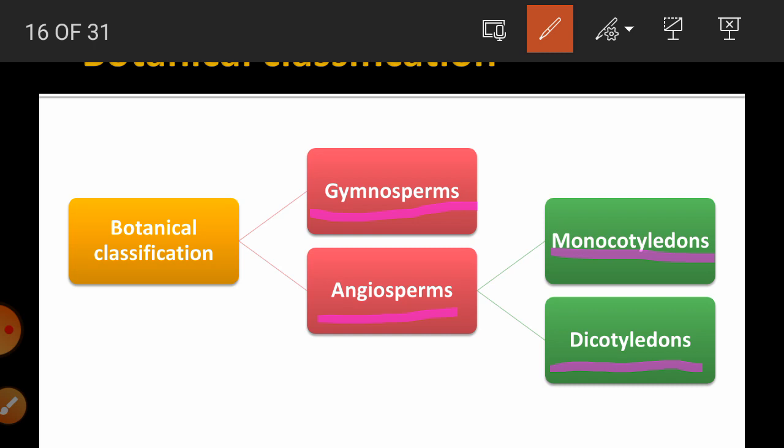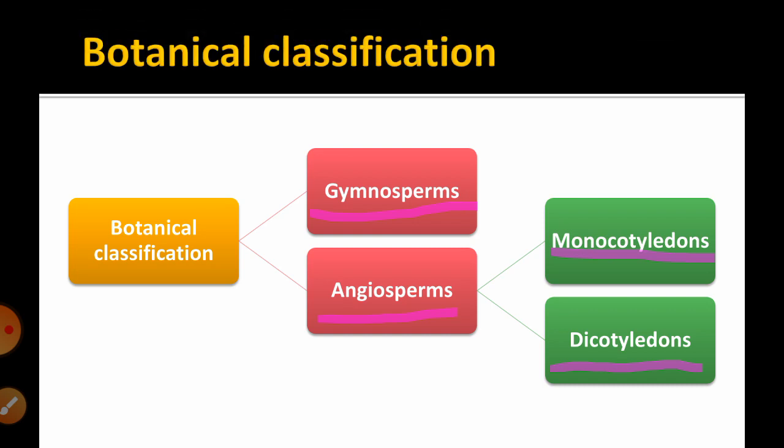Monocotyledons are plants having a single cotyledon, only one cotyledon in the seed. Examples are all cereals and millets. The second group is dicots or dicotyledons. These are the crops having two cotyledons in their seed. All legumes and pulses have two cotyledons, so these are dicotyledonous in nature.